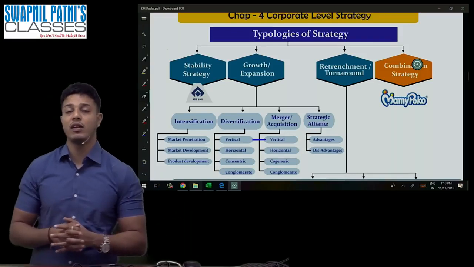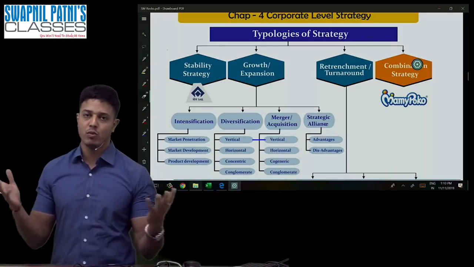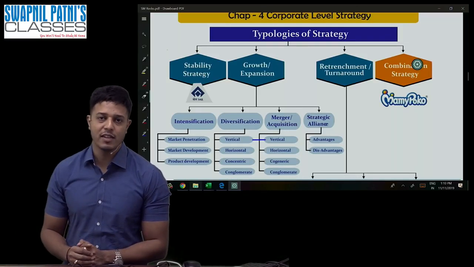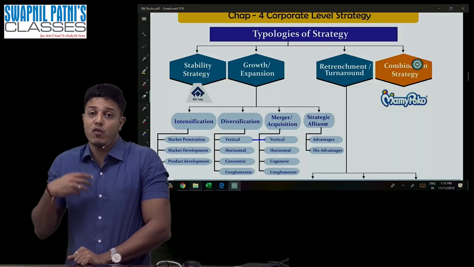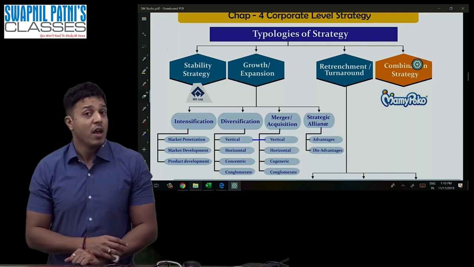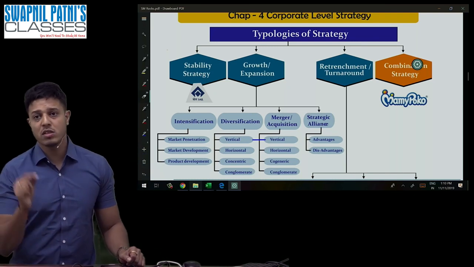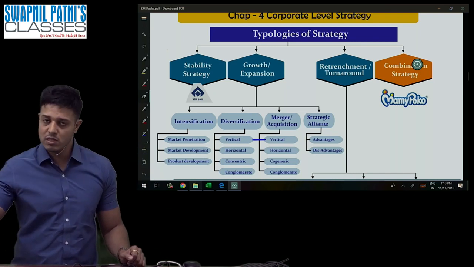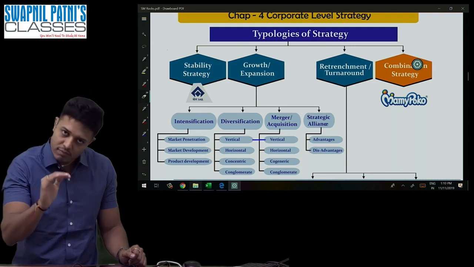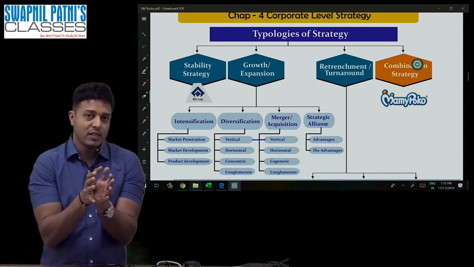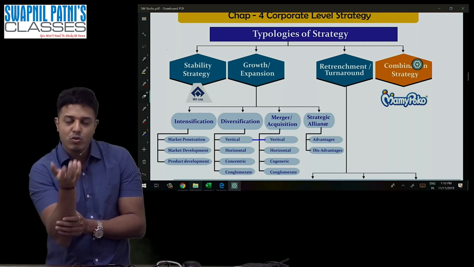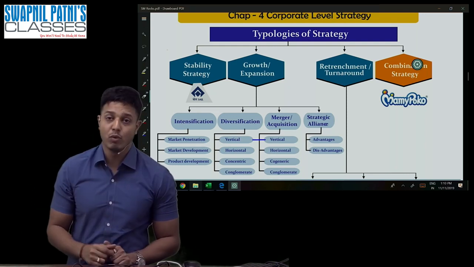For example, after the introduction of Jio, you must have seen the impact on Reliance Industries Limited. So where do you find substantial growth? Expansion. In the examination, they may ask you, stability does not have any growth. It is incorrect. Stability also has growth, but marginal, because they are in the same product. So by doing some market penetration, they also can gain more growth.